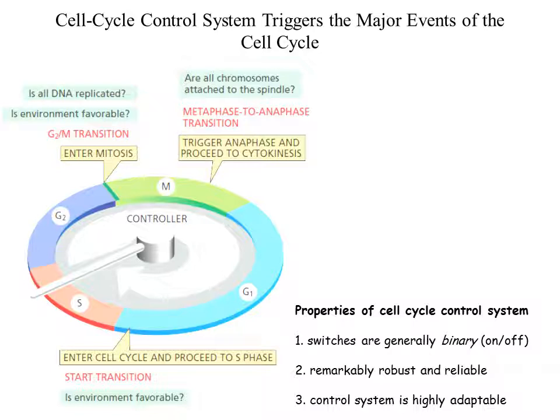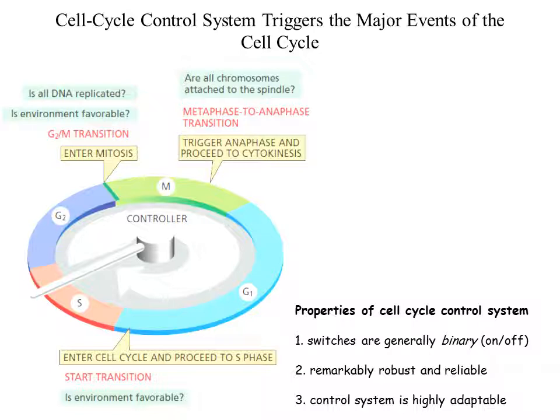There we have the first checkpoint, which checks whether the environment is favorable for undergoing the replication of DNA, whether the materials required for DNA replication have been synthesized in enough quantity, and if yes, then it will allow the cell to enter into the S phase and undergo DNA replication.